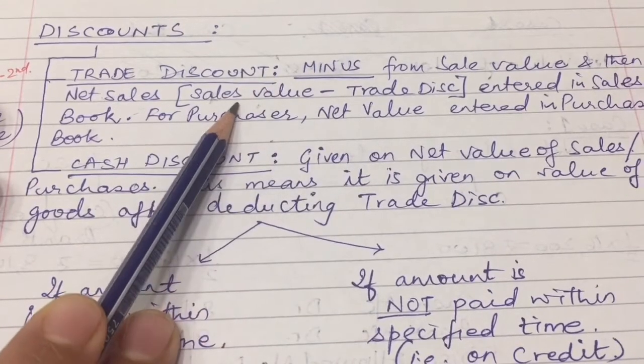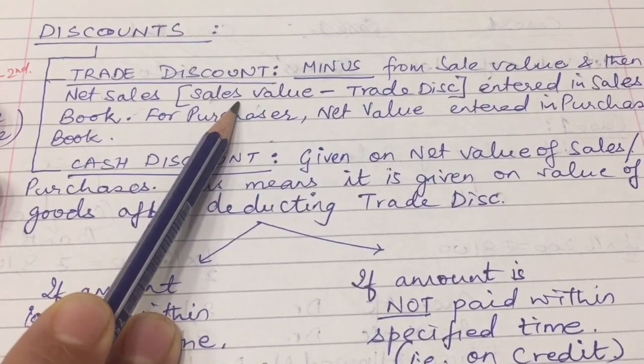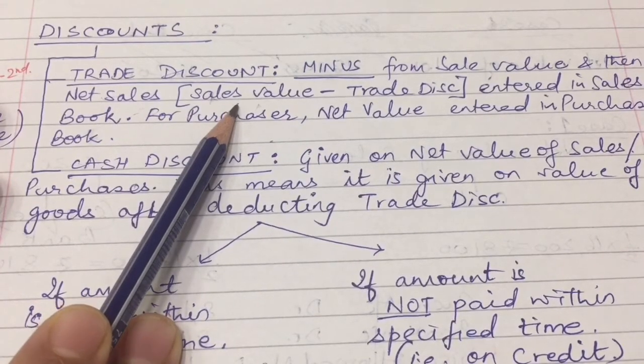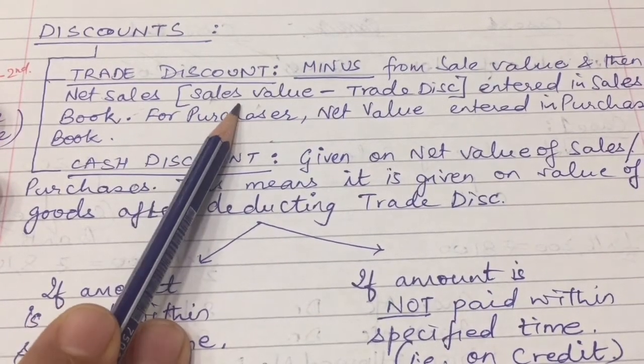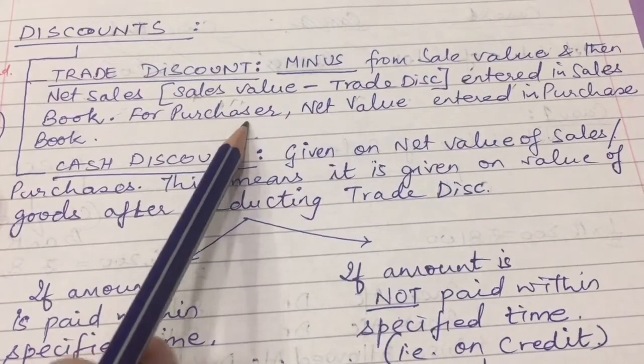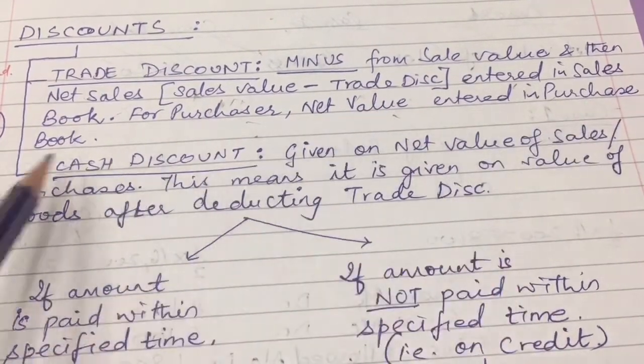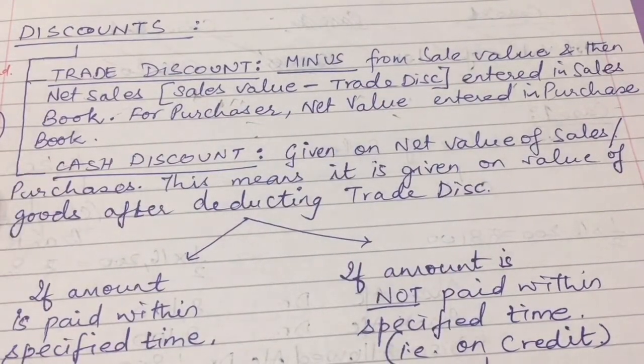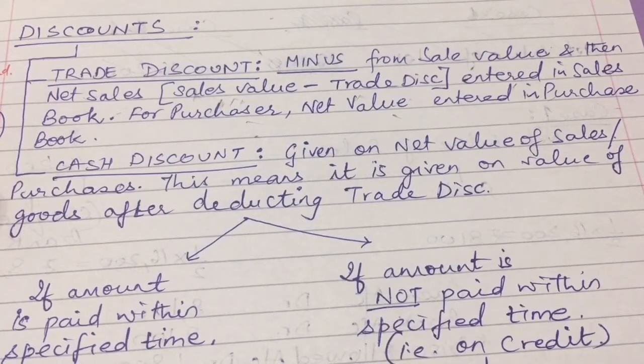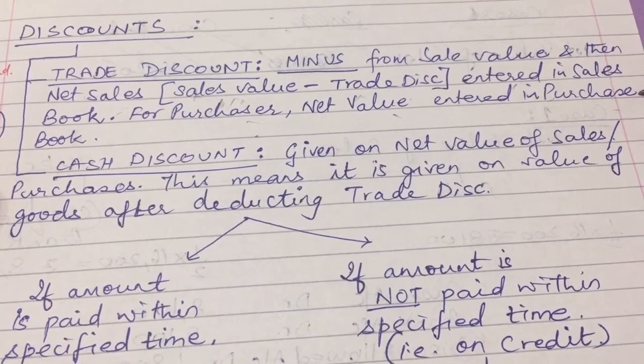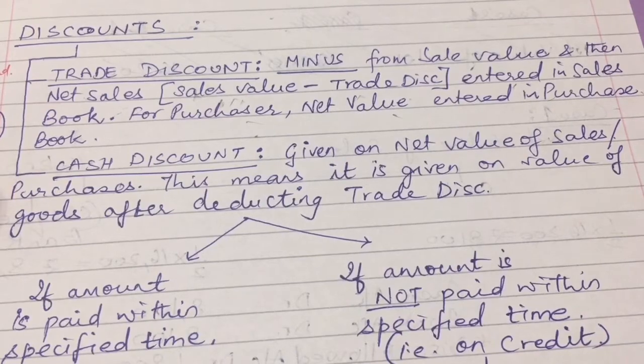It is always given on the sales value, the market value of the product. Okay, not on the cost price, on the sale price. For the purchaser, the net value is entered in the purchase book. He is not going to mention any sales price. He will just mention in his purchase book the amount that he has paid after the discount.